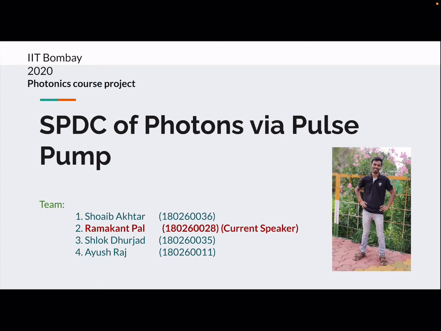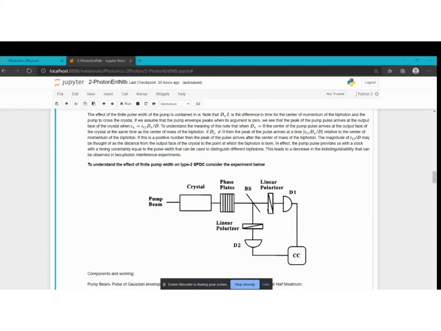Thank you, Ayush. That was a nice talk. And now our friend Ramakant will take the talk ahead. Here to talk about one of the experiments in the paper, that is type 2 SPDC driven by a narrow pulse.